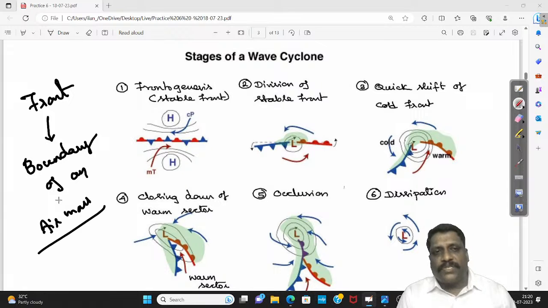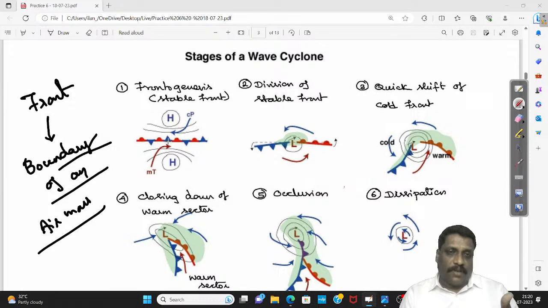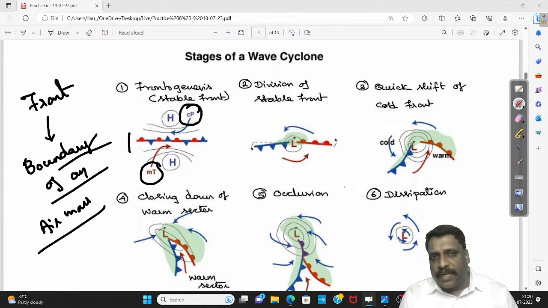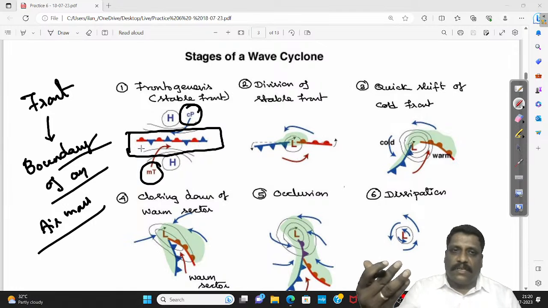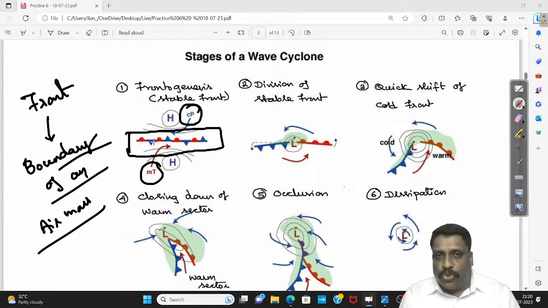Here, I do not find any difference between cold front and warm front. The boundary of the cold air mass is also the boundary of the warm air mass. Very carefully, if you look at this diagram, both red and blue you will find. The color red signifies a warm front. Blue signifies a cold front. So in the first stage, there is no difference between warm front and cold front.